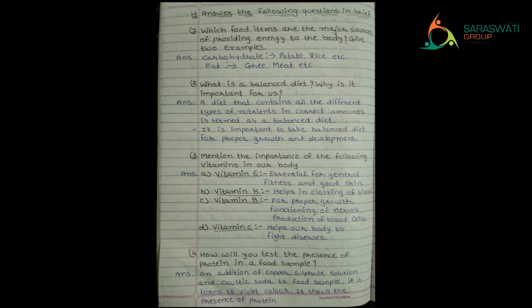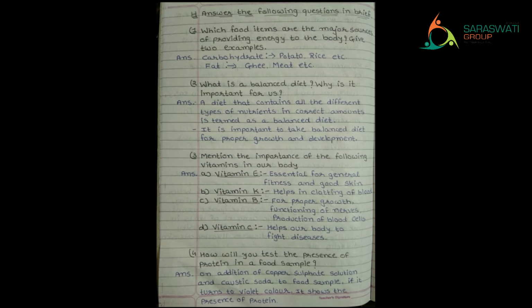Now kids, we have understood the whole chapter. So for question answers, I will give you explanation in general, right? Now as you are grown up, you have to read it and understand what I am trying to say. Third question, mention the importance of the following vitamins in our body, right?